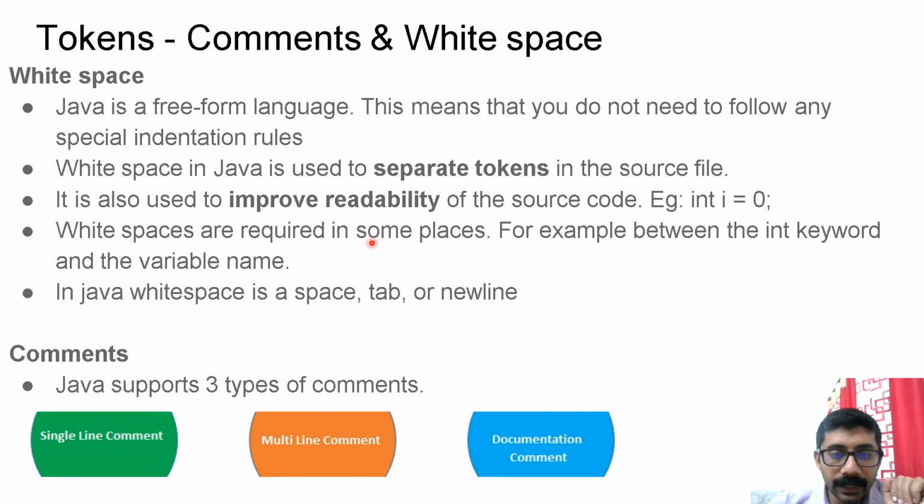White spaces are required in some places, for example between the keyword and the variable name. In Java, white space is a space, tab, or new line. All these three are considered white space.